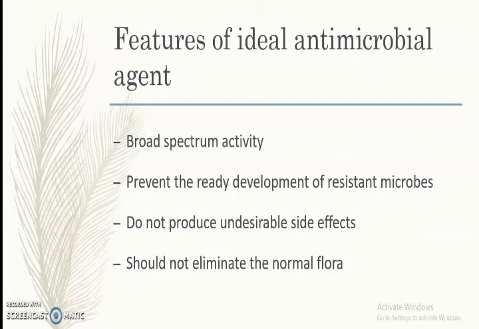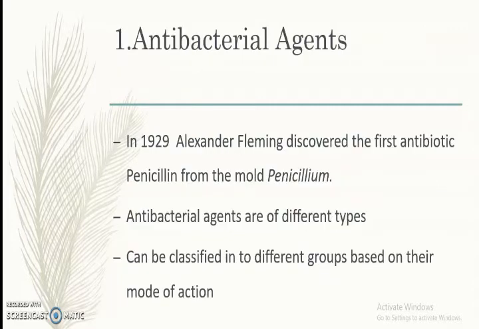Features of an ideal antimicrobial agent. It must have broad spectrum activity, that is, it must act against a wide range of pathogens. It must prevent the ready development of resistant microorganisms. It must not produce undesirable side effects, and should not eliminate the normal flora of our body. These are the main features of an ideal antimicrobial agent.